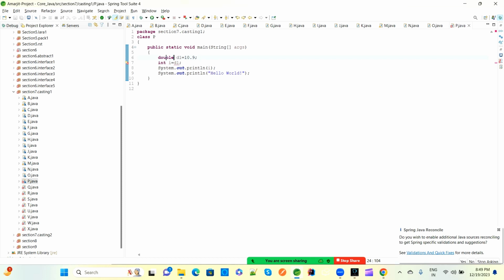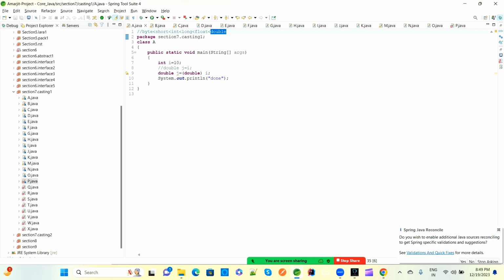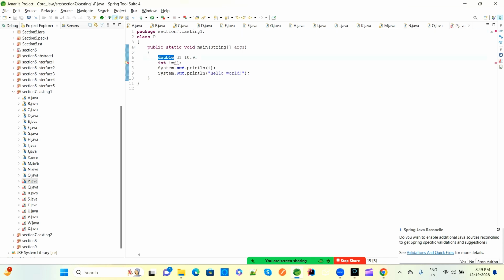Now what we are converting is double to int. See here what is happening. From higher to lower we are converting. This is higher, so double to int we are converting. D1 has double type. So here we are converting double type D1 to the integer type of I. So this won't happen. Compiler will show error. This is downcasting. Type mismatch: cannot convert from double to int.